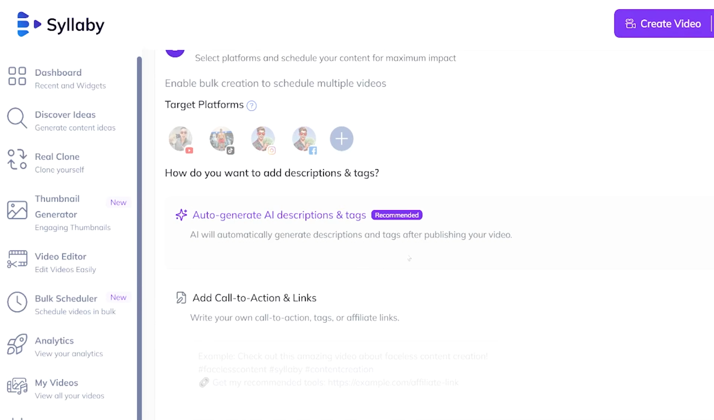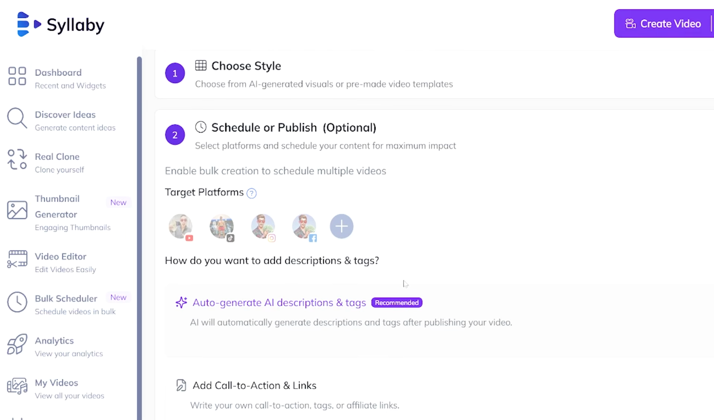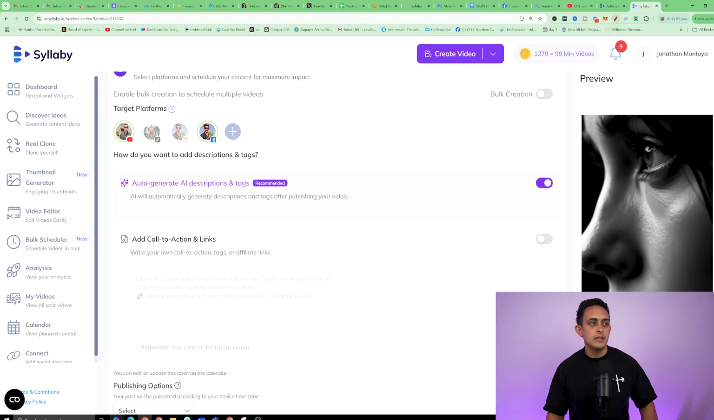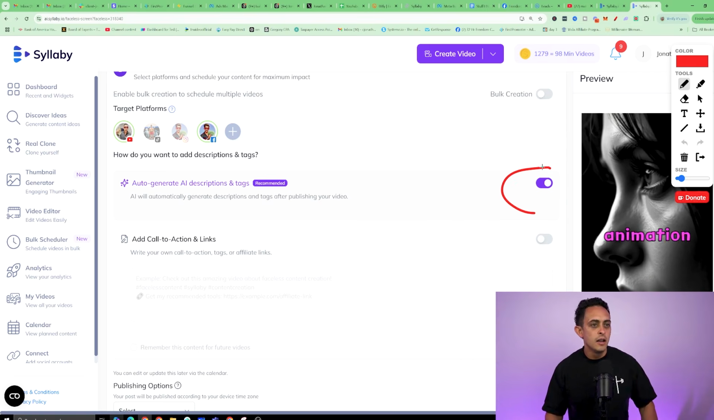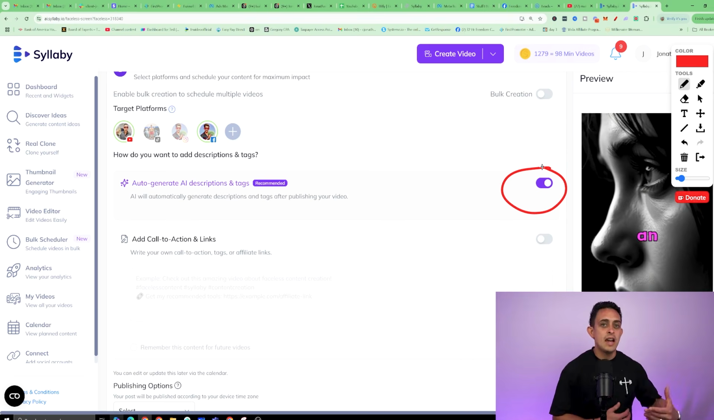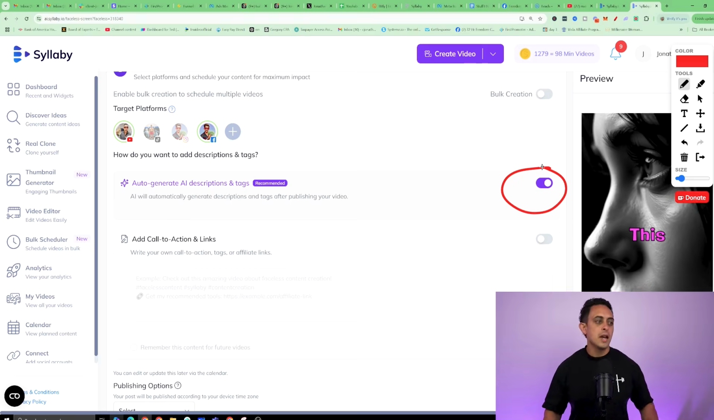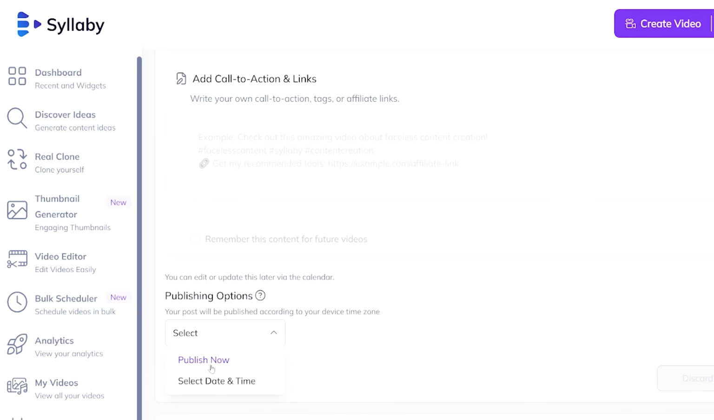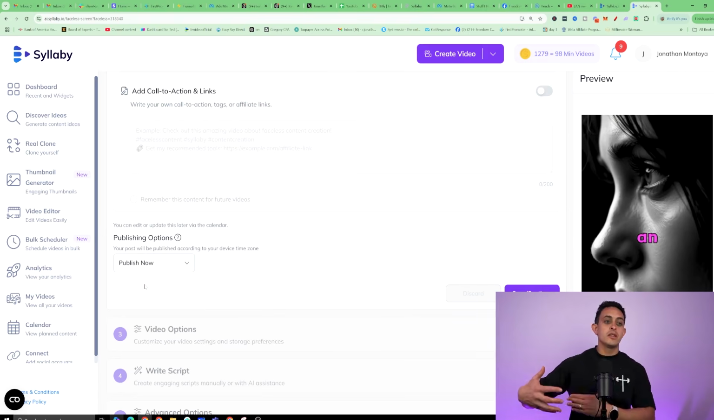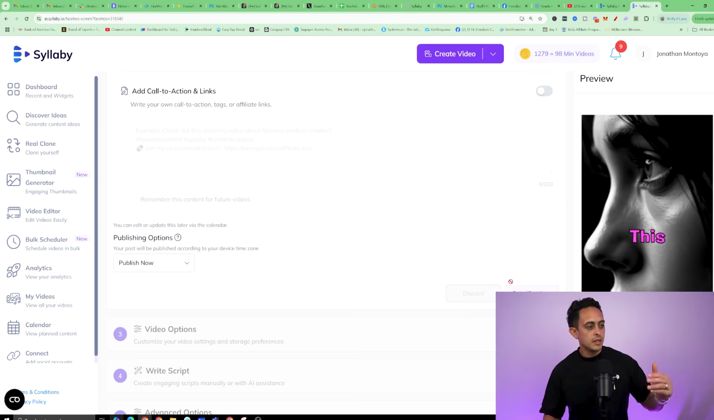Next thing you want to do is schedule a post. In this example, I'm actually going to do a YouTube video. So I'm simply just going to go on YouTube and Facebook because I believe TikTok and Instagram don't really work for a long form video, so I'm not going to choose these platforms. One thing that I like to do is have this on because this will actually generate tags and a title for you. And then publishing, we're going to do publish now. You can also schedule this out if you'd like. Okay, I'm going to save that.